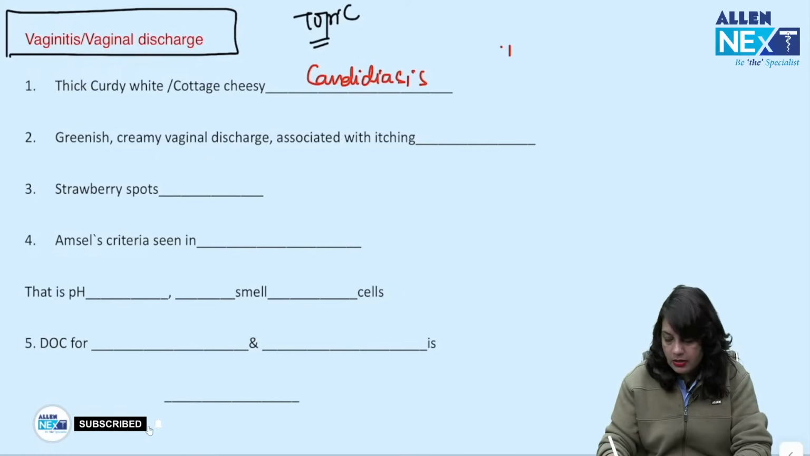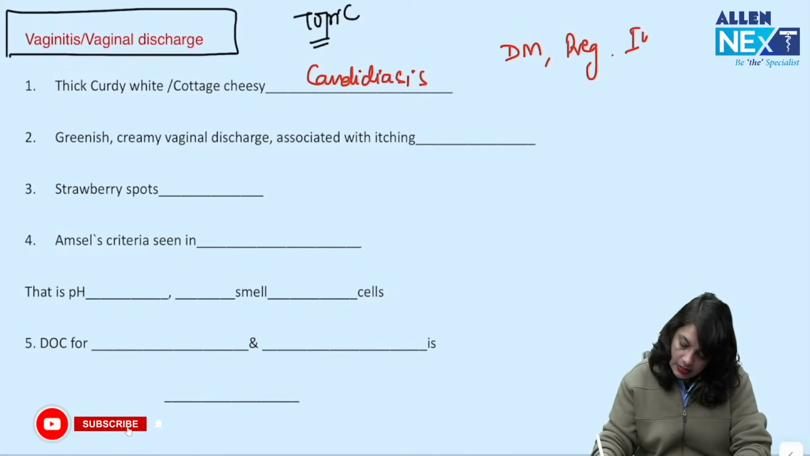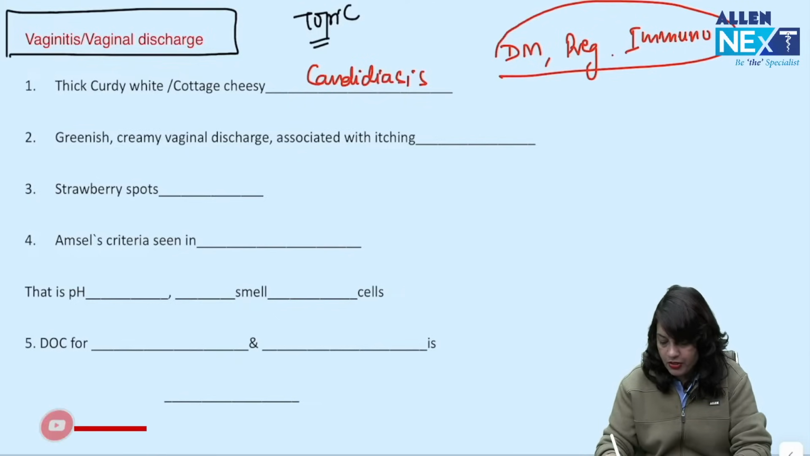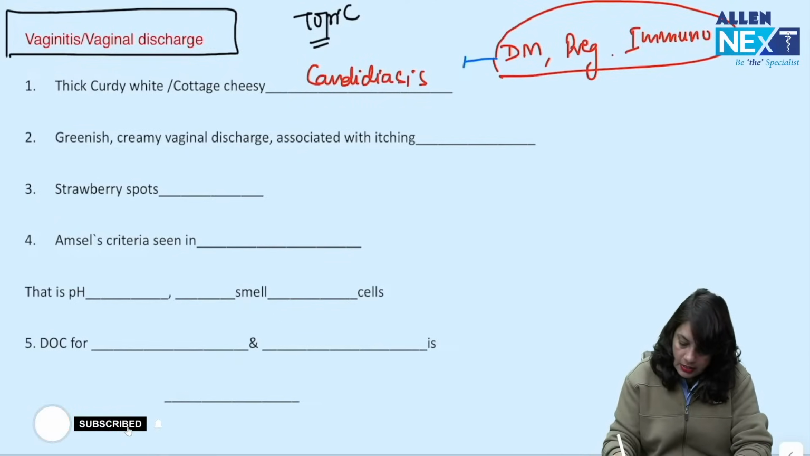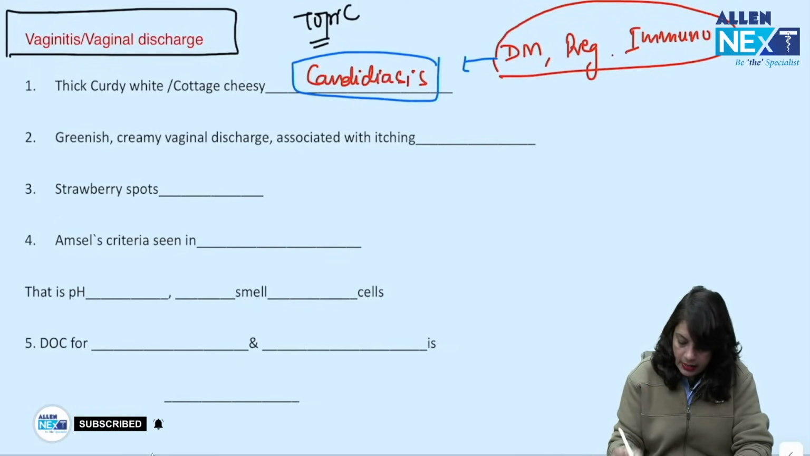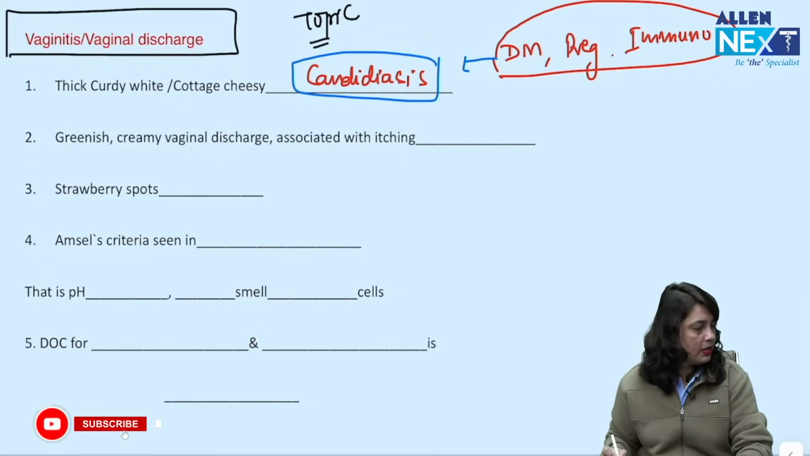Thick curdy white or cottage cheesy vaginal discharge is seen in, answer is candidiasis. If you are asked, the patient is a case of diabetes, she is pregnant or she is immunocompromised, what type of vaginal discharge is common in that case? Your answer remains candidiasis. So, thick curdy white vaginal discharge is candidiasis.